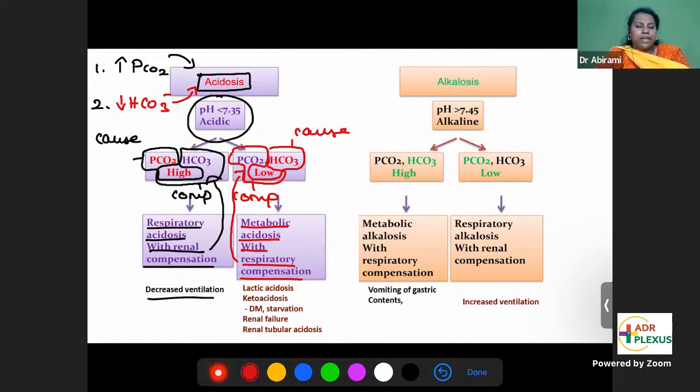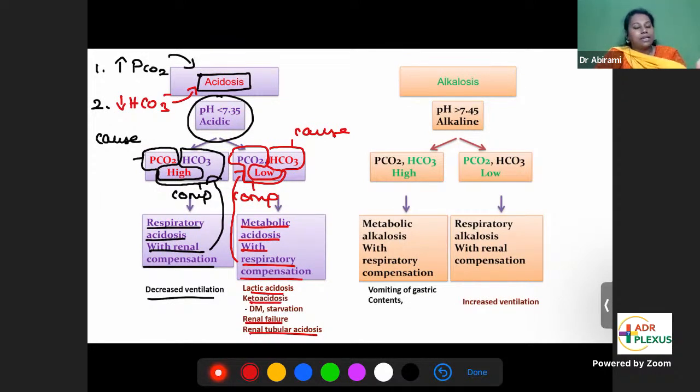When can you have this type of metabolic acidosis? One thing is there's something wrong with the kidney. So it could be renal failure, renal injury, or renal tubular acidosis. Or as a result of metabolism itself, too many metabolic acids are produced. What are the metabolic acids? Lactic acid, ketoacetic acid, sulfuric acid, phosphoric acid. All these are metabolic acids. If they are produced in excess, that's called metabolic acidosis.